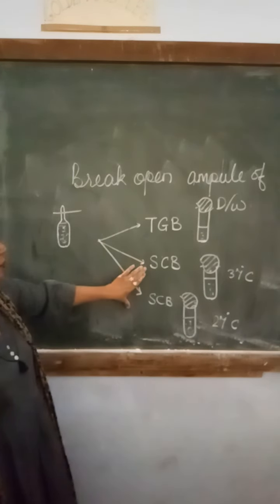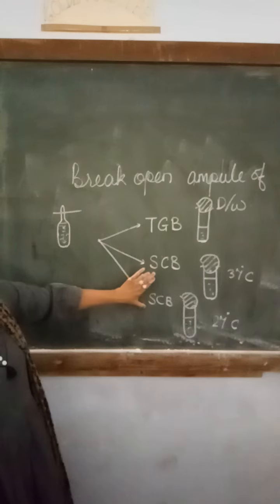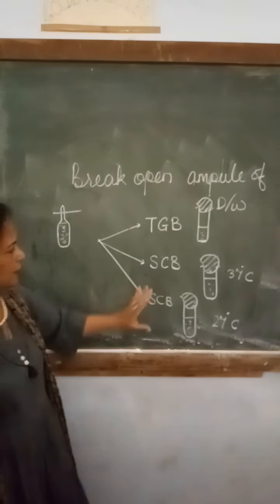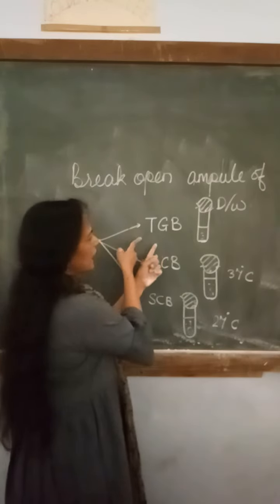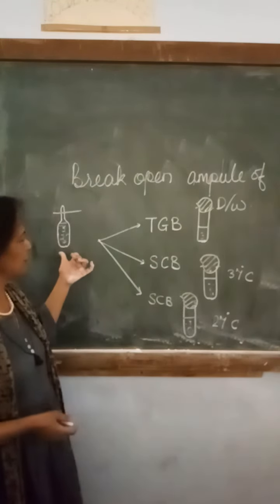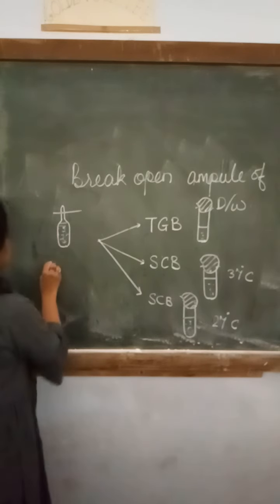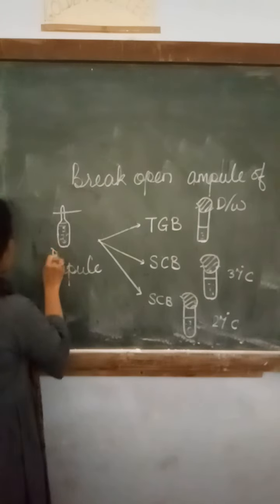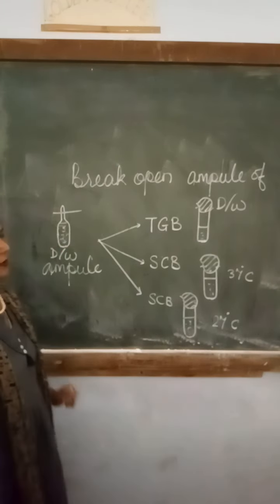So that is why two tubes of soybean casein broth will be inoculated, and one single tube of thioglycolate broth will be inoculated with the help of this distilled water.